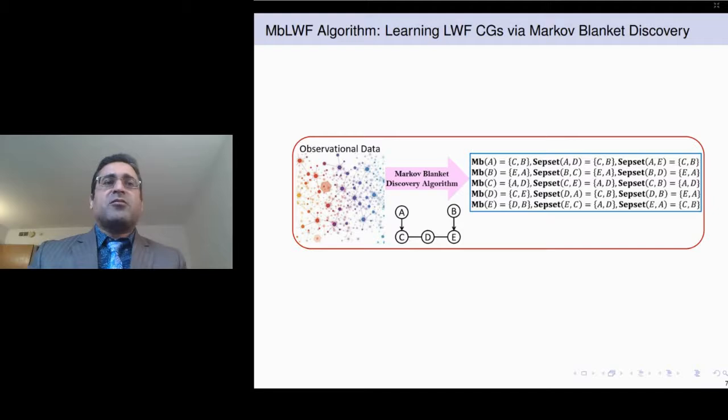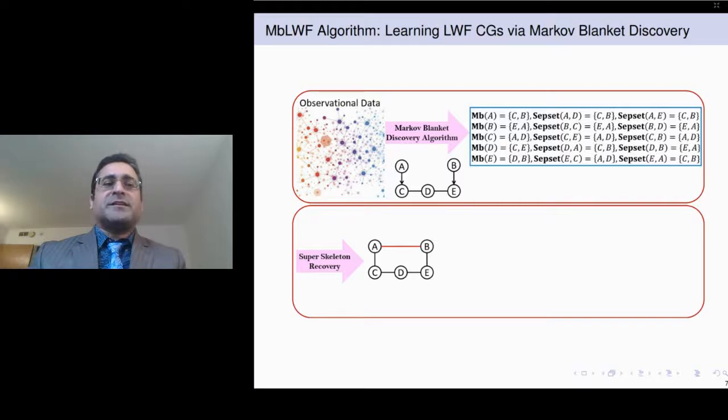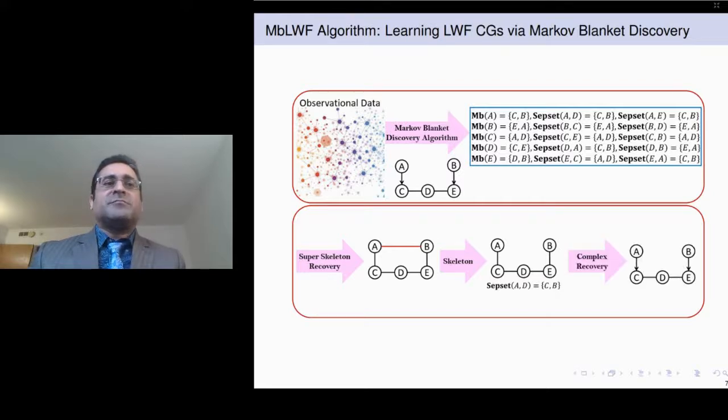Now we extend the discussed Markov blanket discovery algorithms to an algorithm for learning LWF chain graphs. This algorithm has 4 main phases. In phase 1, we recover the Markov blankets of all variables. In phase 2, we construct a superskeleton by connecting each variable to its Markov blanket members. In phase 3, we remove spurious links to obtain the true skeleton. And finally, we orient edges to recover minimal complexes.